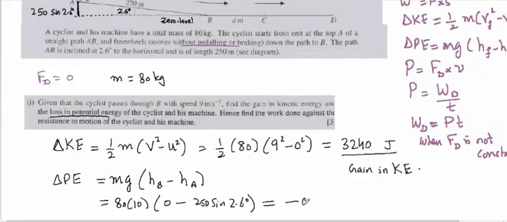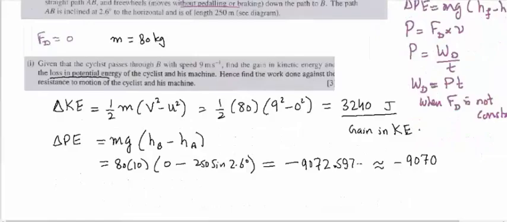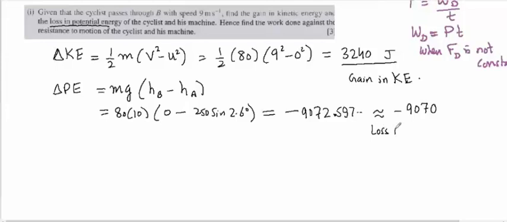So it is negative 9072.597 and so on. To three significant figures it will be negative 9070. So it means it's a loss in PE, and this loss is 9070 joules. So this is the second answer.